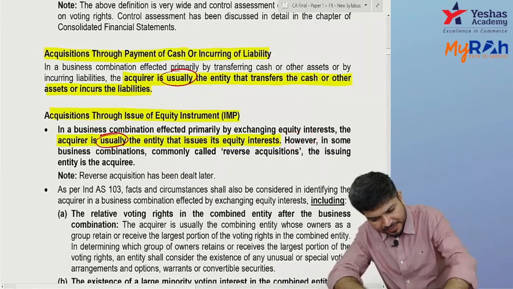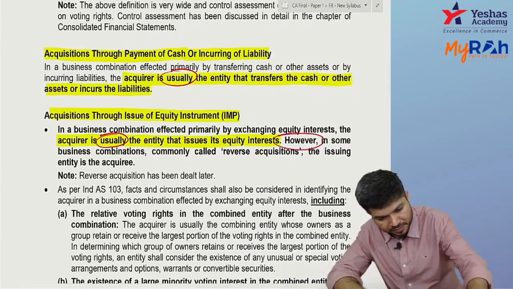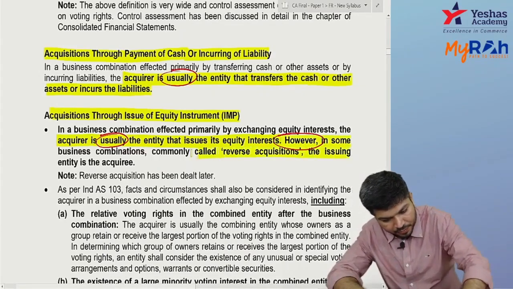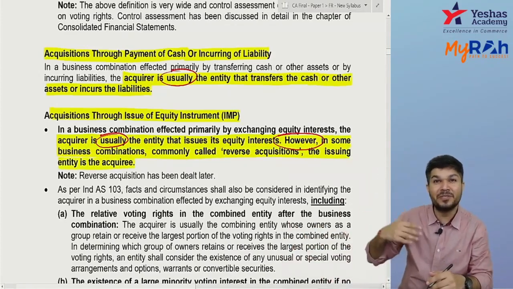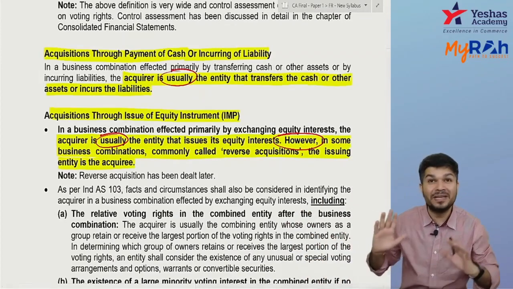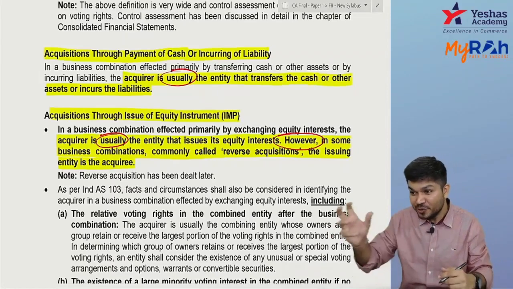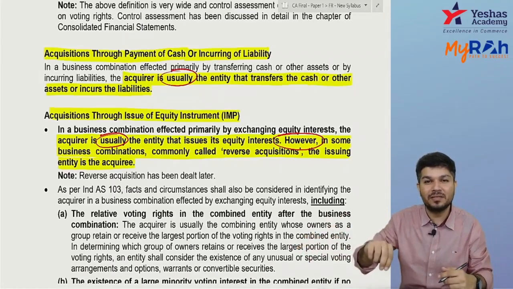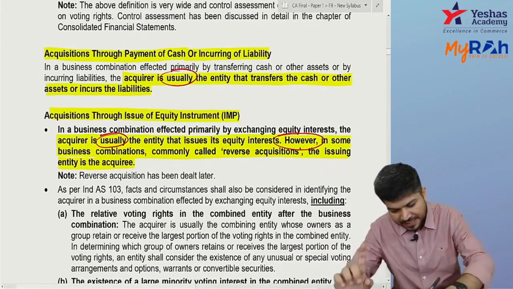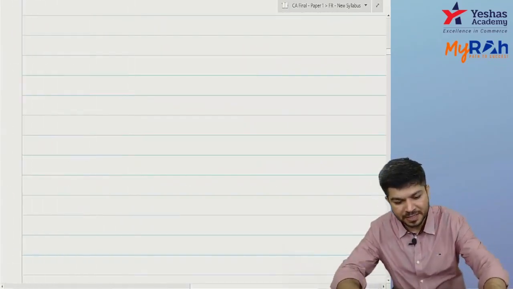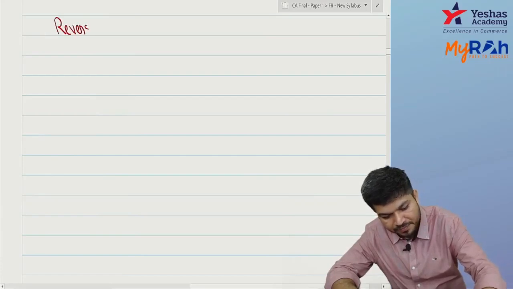Okay, now, however, there can be a case where it's a reverse acquisition. The entity issuing the shares: I acquire your assets and liabilities, I'm issuing shares. If I'm issuing shares, normally I'm the acquirer. There can be a reverse acquisition wherein the entity issuing shares will not be the acquirer, it will be the acquiree. How is that? Actually, it's discussed later, but I'll just tell you the concept. No need to write, it will come up afterwards.